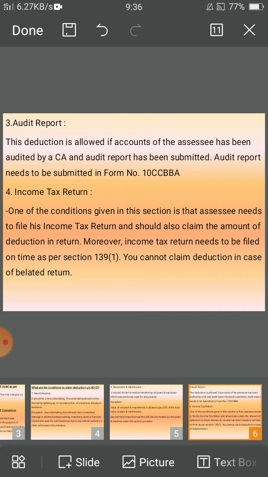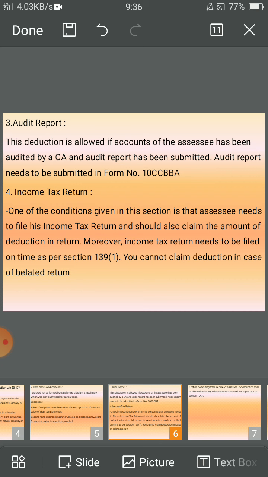Fourth one, income tax return. One of the conditions given in this section is that the assessee needs to file his income tax return and should also claim the amount of deduction in the return. Moreover, the income tax return needs to be filed on time as per Section 139 subsection 1. You cannot claim deduction in case of a belated return.